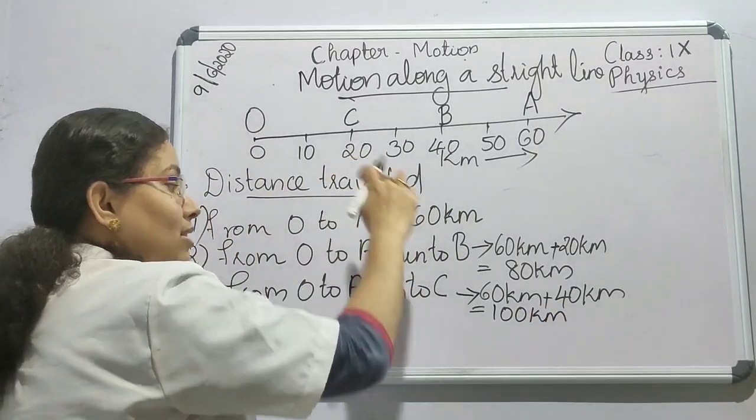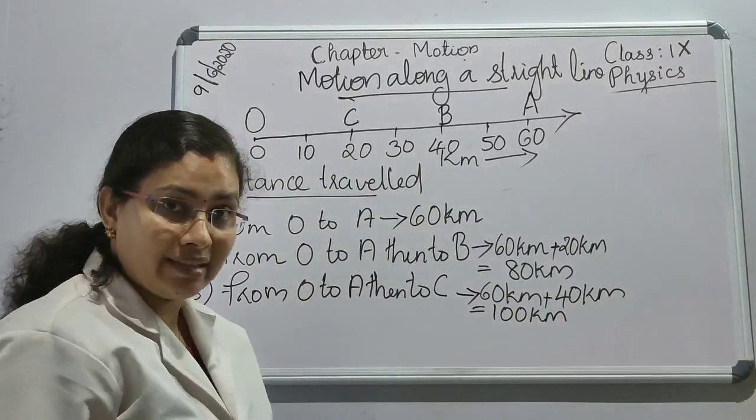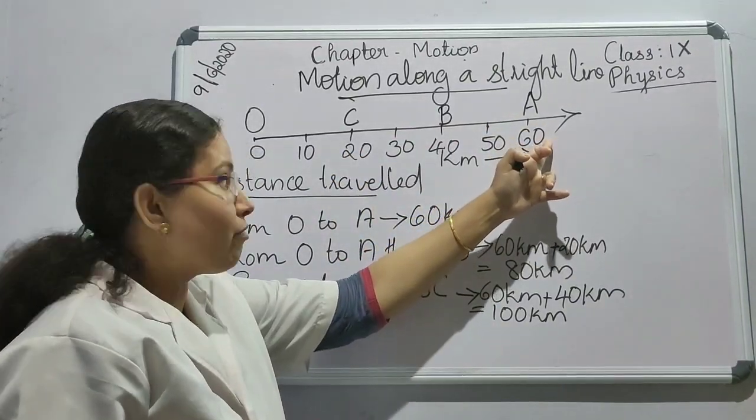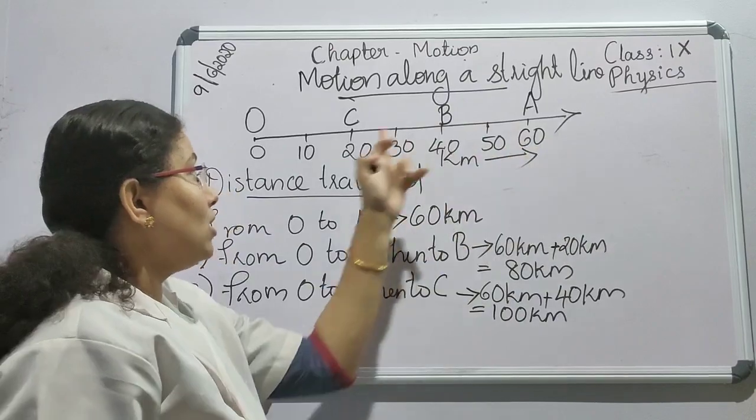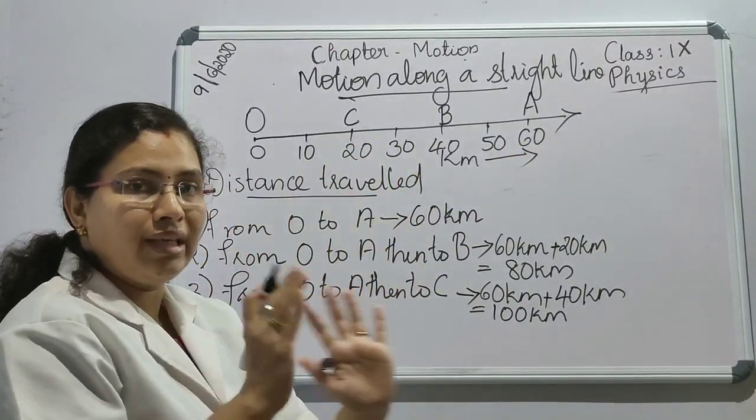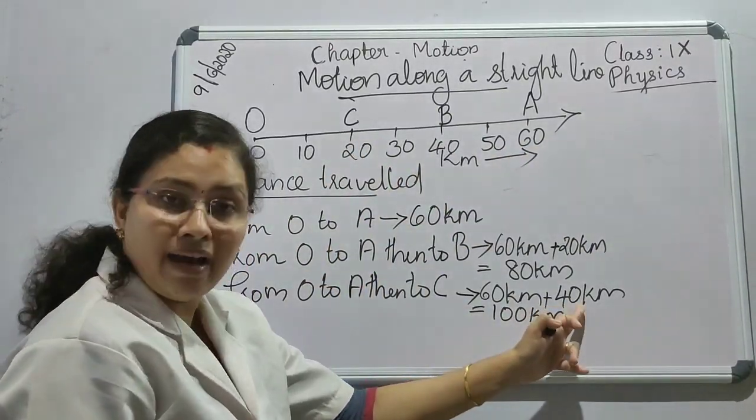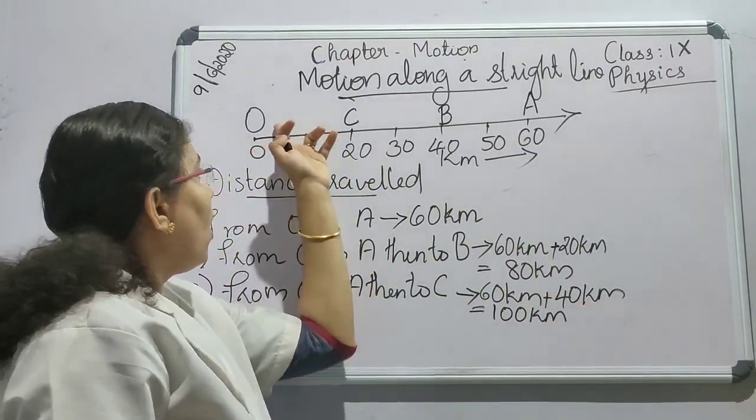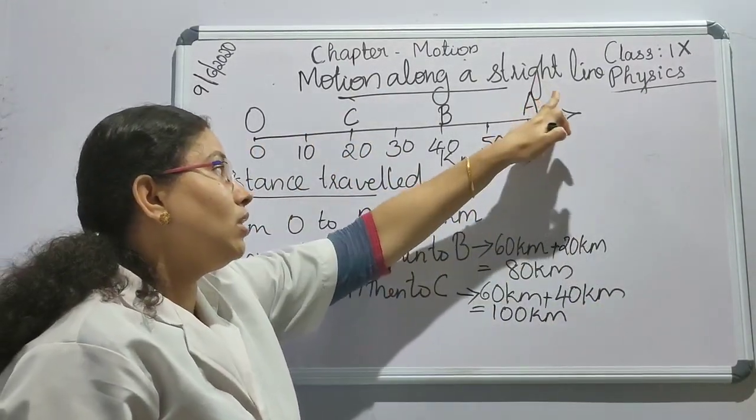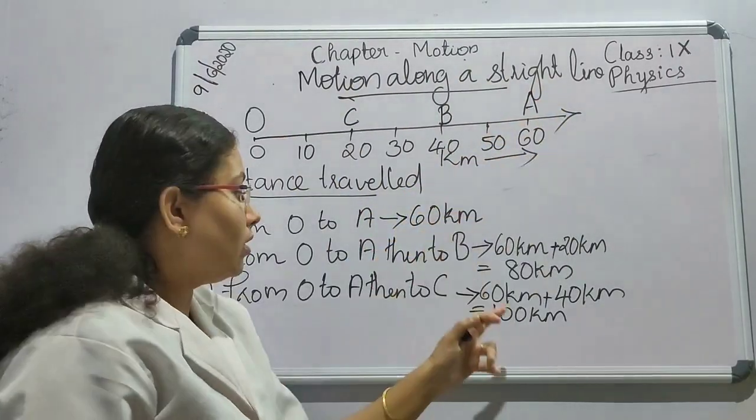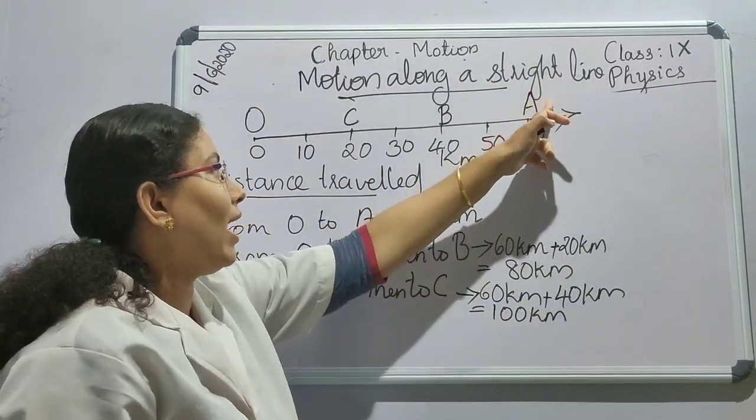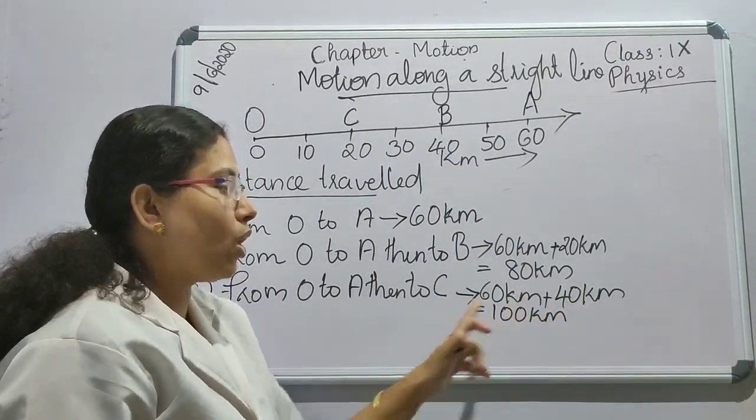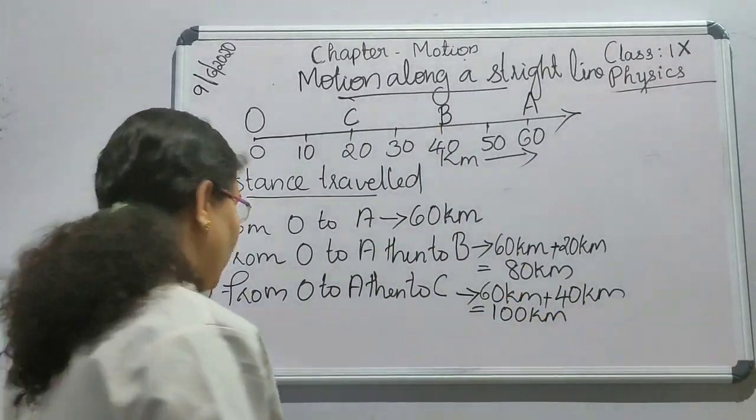Don't write it as 60 plus 20. Don't write like that, because it started its journey back from here. From 60 to 20, you have to see the difference. So you'll be getting 40 here. 60 minus 20 is 40, and on the journey from O to A it covers 60 kilometers, and from A to C it covers 40 kilometers. And the total distance covered is 100 kilometers.